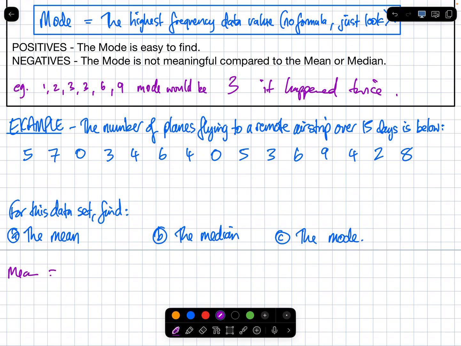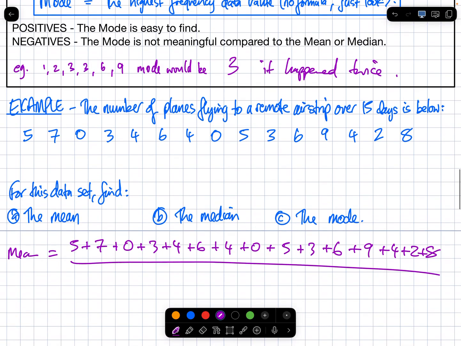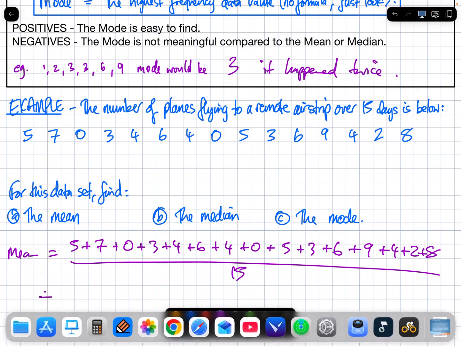Mean is going to be 5 plus 7 plus 0 plus 3 plus 4 plus 6 plus 4 plus 0 plus 5 plus 3, 6 plus 9 plus 4 plus 2 plus 8 divided by, what am I dividing it by? 15. So let me work that out quickly.